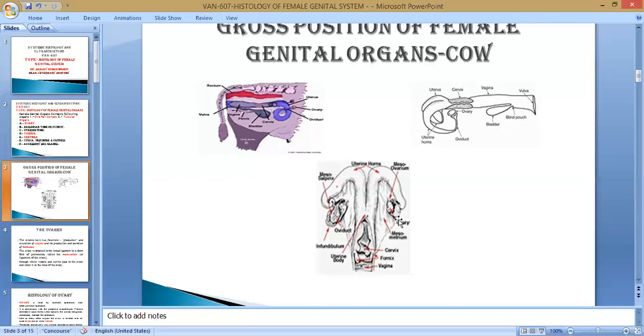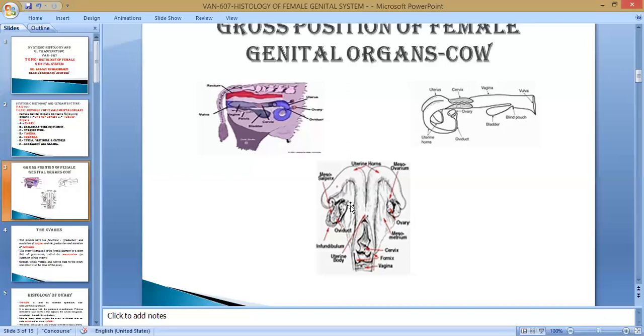Here also see the ovary and uterine horn. This is the uterine horn, and this structure is the fallopian tube. The two uterine horns are connected to each other by a ligament known as the intercornual ligament. The whole position of the genitalia is fixed by a ligament known as the broad ligament.